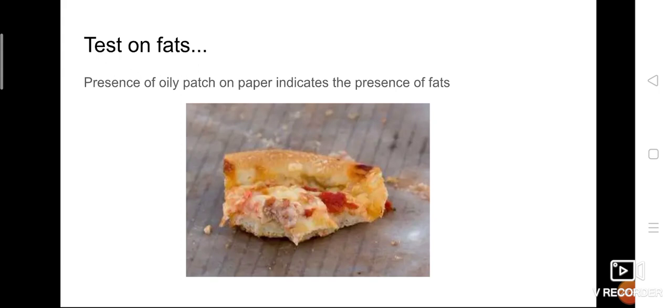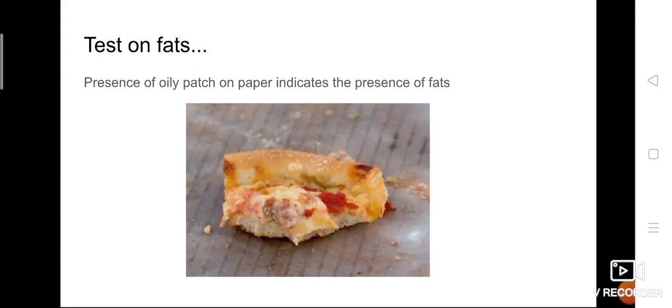That is opaque, the objects behind the paper. If you can see clearly, that is transparent. Translucent means you can see the objects beyond the paper, but not in an exactly clear way. You can see the difference between the texture of that particular portion and the remaining portion. This proves that the substance contains fats. Here a bit of pizza is kept on a paper, and you can see the paper is somewhat translucent, isn't it?